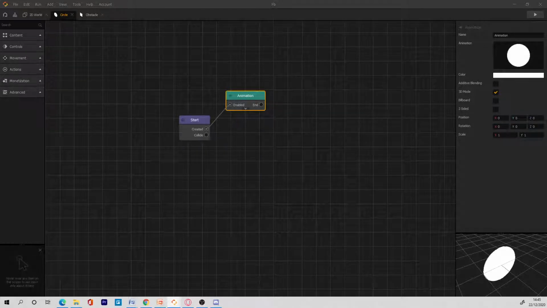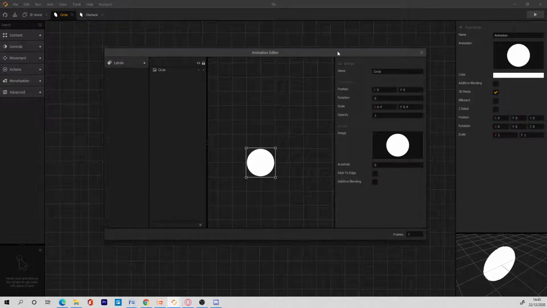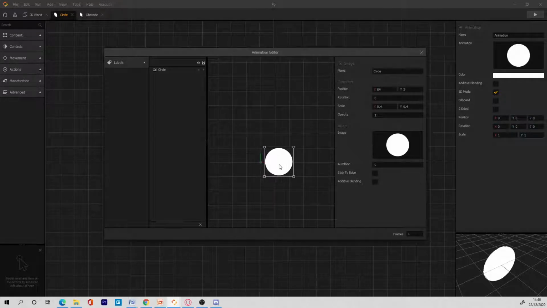So this is how your player is going to look. And here you can tweak the position of your player any way you want, and you can also set the pivot point. If you want to do some rotations, you can do that here. So I'm just gonna press back and then cancel this.